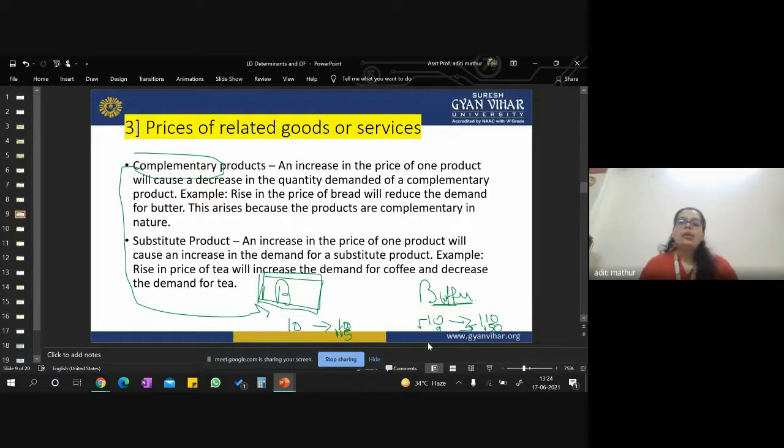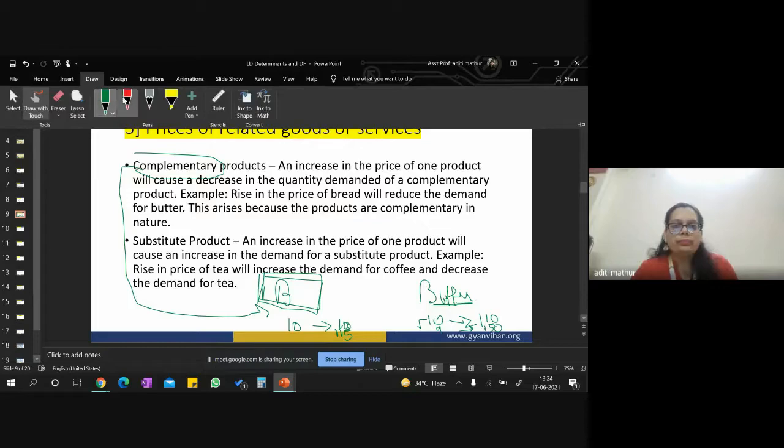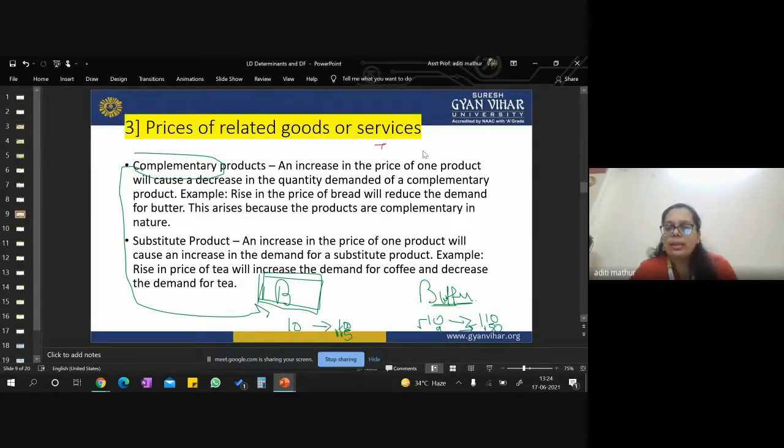Now let's take an example of a substitute, and let's take the tea and coffee example. Tea versus coffee. We are a tea manufacturing company. We are tea lover people, right? And at the rate of 10, we get a demand of 100, right?